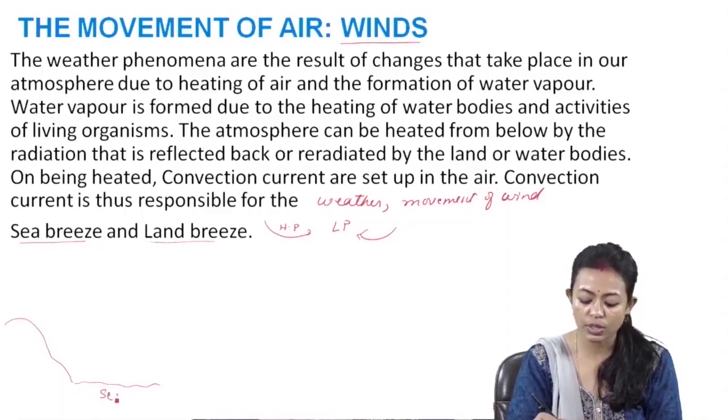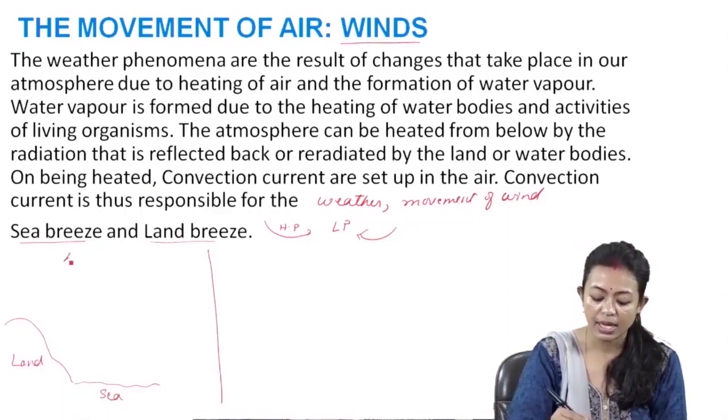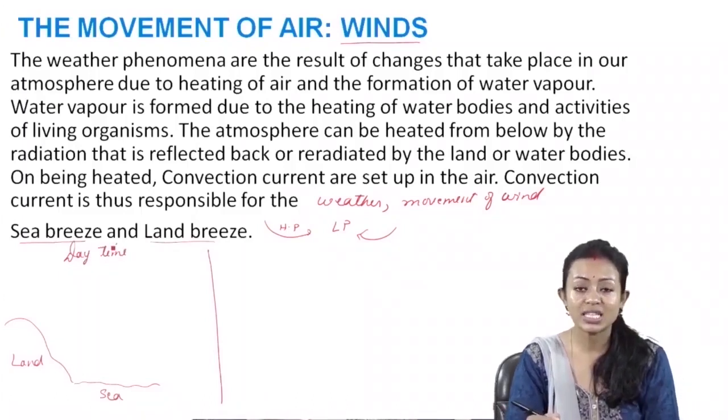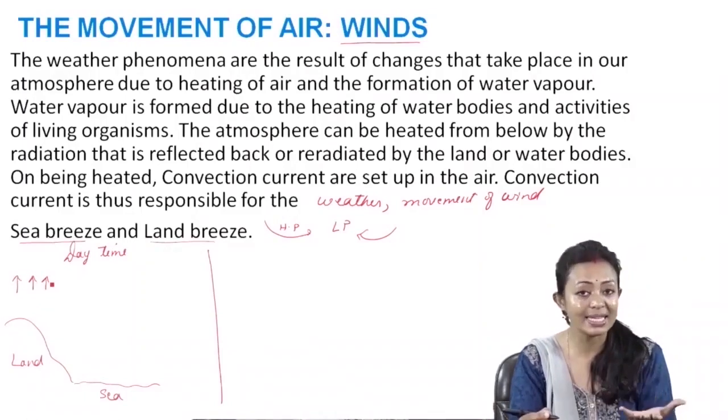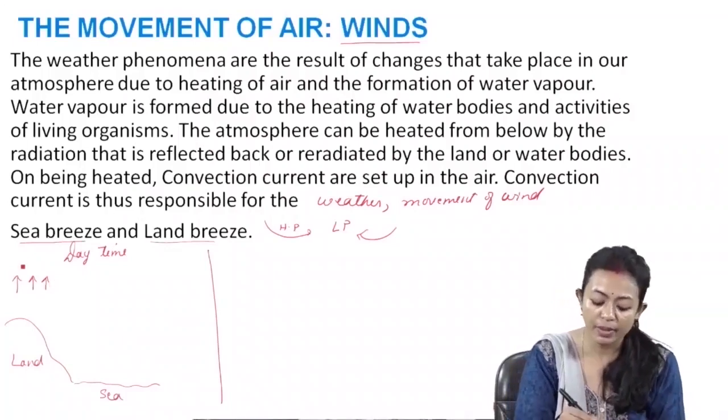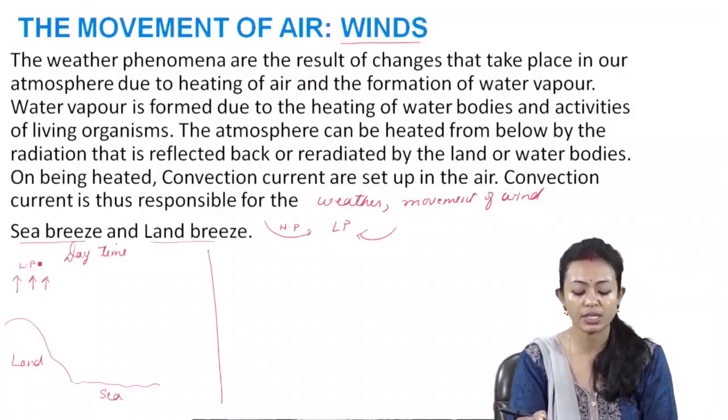During the daytime, we know that the land gets heated up faster, so the air above it is comparatively warmer and lighter and thus rises up. So there will be a low pressure zone which will be created.